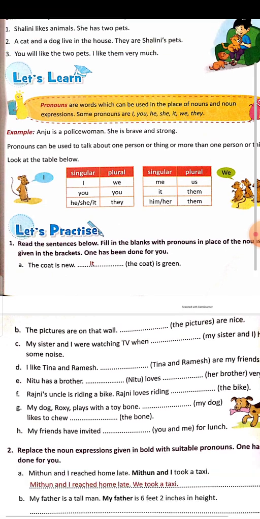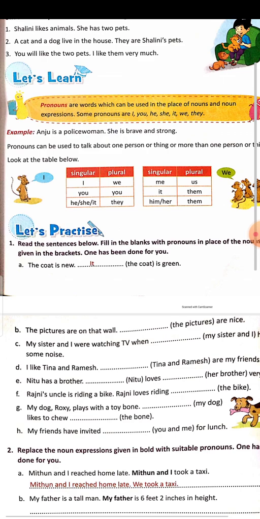Next, let's practice. Read the sentences below. Fill in the blanks with pronouns in place of nouns given in the brackets. One has been done for you. The coat is new. It is green. The coat is a non-living thing. It is a thing. So we have used it over there.